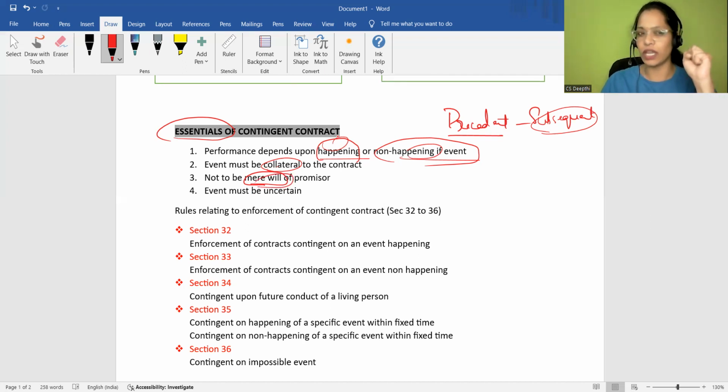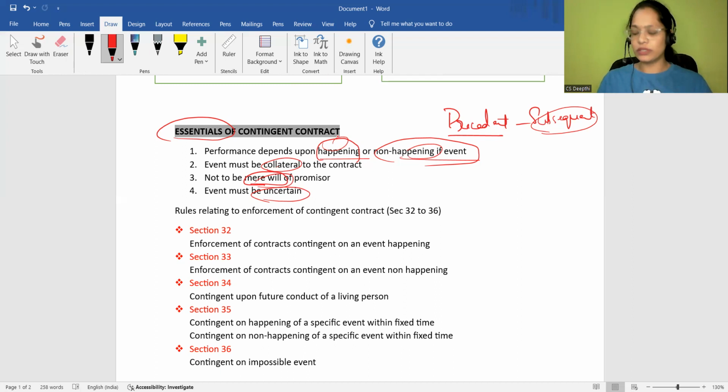The promisor should not have any right to control it, or if he can control it, then it doesn't become a contingent contract. And the event must be uncertain. It should be uncertain in nature, like when we enter into a bet or predictions, etc. So these predictions will become uncertain in nature. Prediction about rain, uncertain in nature. Prediction about a cricket match, uncertain in nature. So the event must be particularly uncertain.